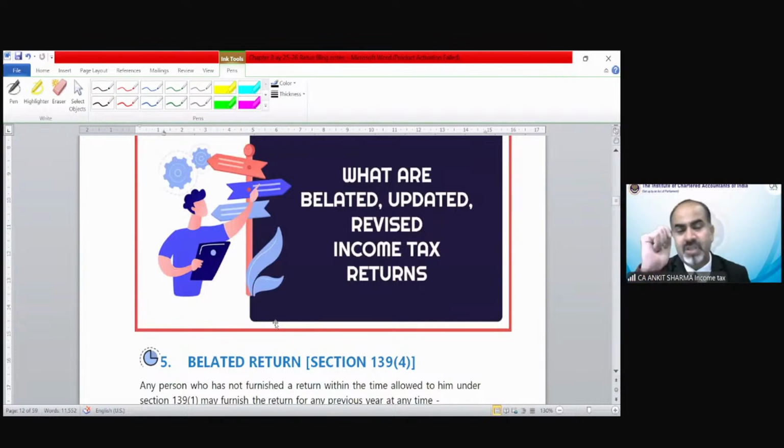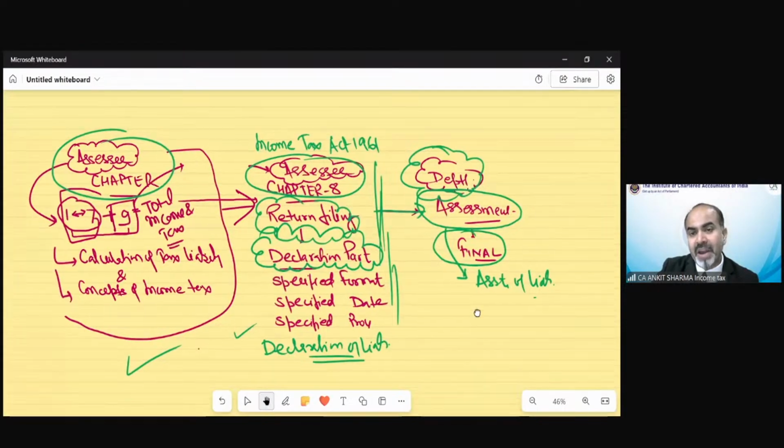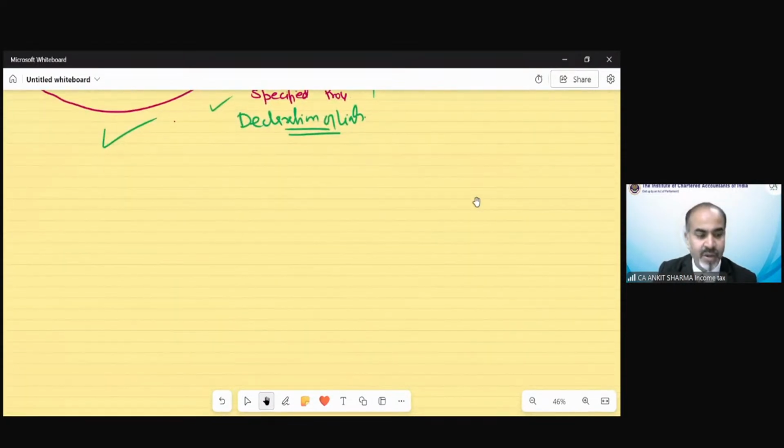Now the date we were discussing was not the last date. The date we discussed was the due date for filing of return of income. So the due date has certain advantages: you need not pay any interest under section 234A, and you need not pay any penalty or fees.